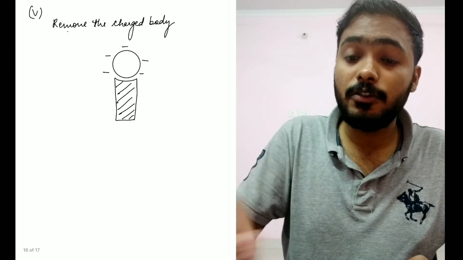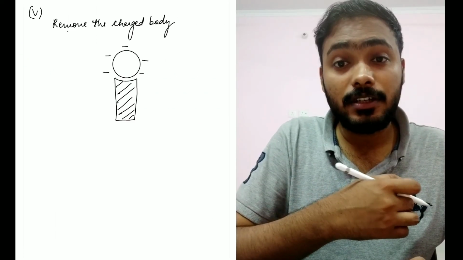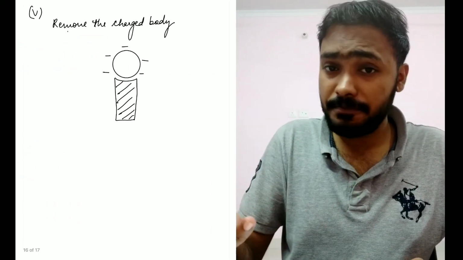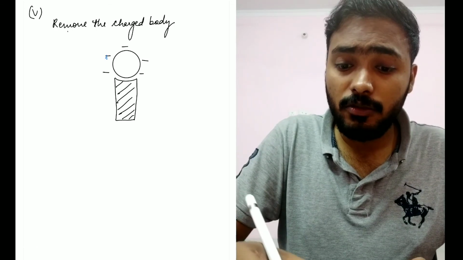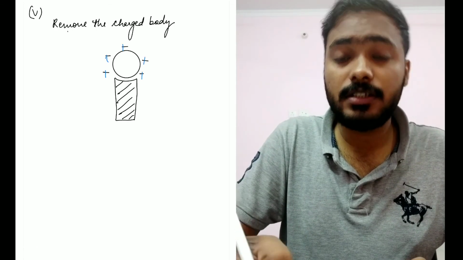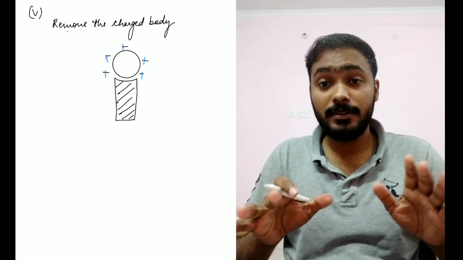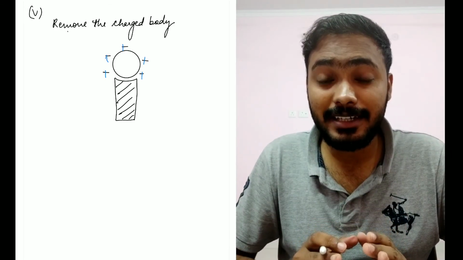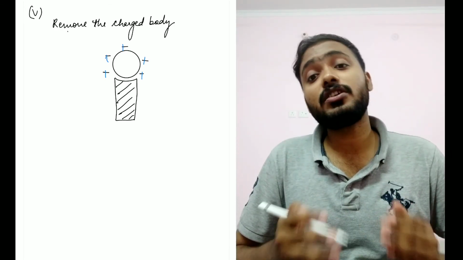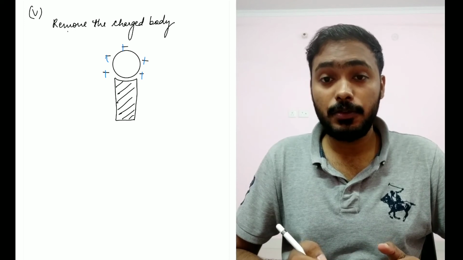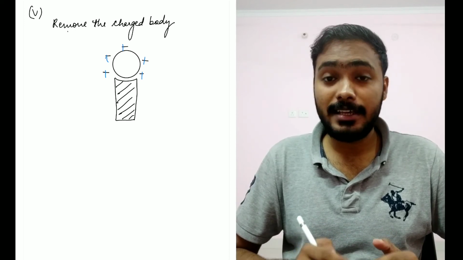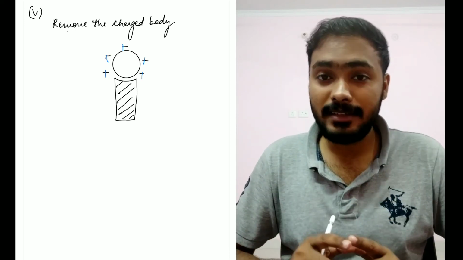And last step, you remove that negatively charged material, and you will be left with a positively charged conductor. I hope that is understandable, right? So this is how you can charge a conductor using the induction process. I hope this is understandable to you.